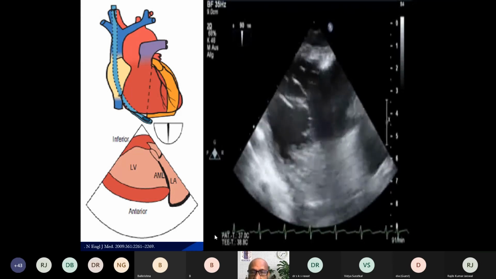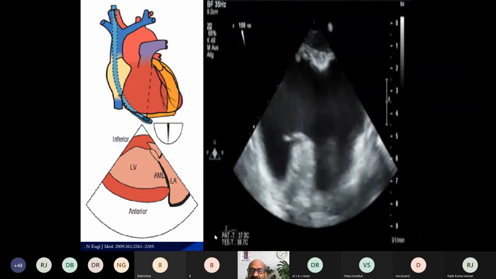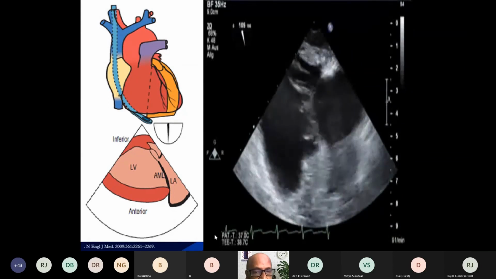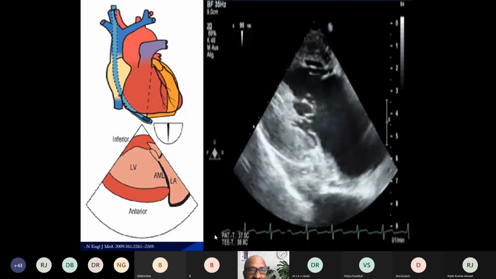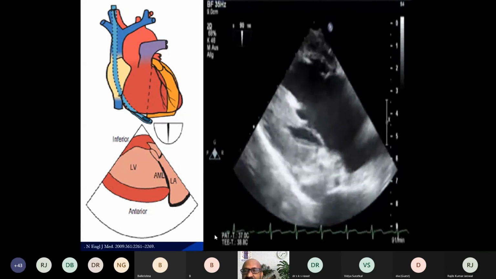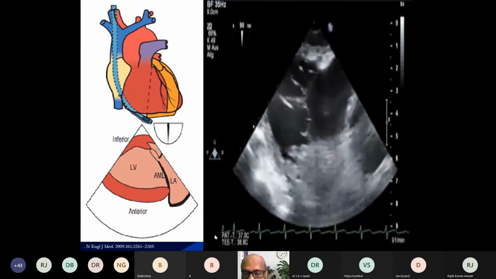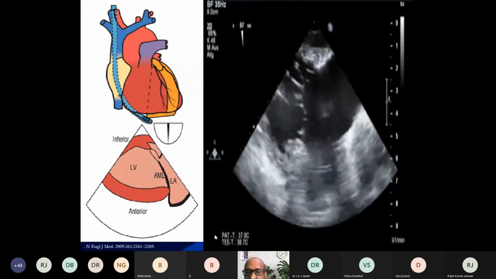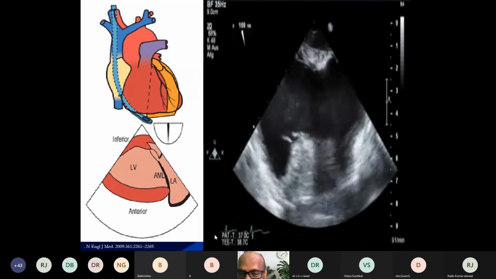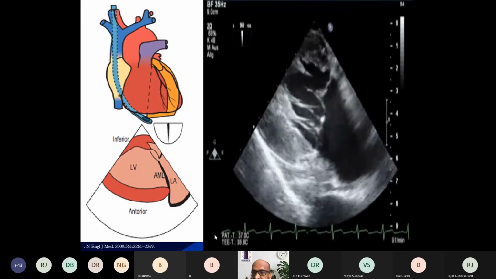The etiology is the cause for the disease, and mechanism is how the mitral regurgitation is produced. Usually in our country, the commonest cause of mitral regurgitation is rheumatic heart disease. Second commonest is ischemic heart disease, and you have other causes like fibroelastic disease, myxomatous degeneration, Marfan syndrome, etc.